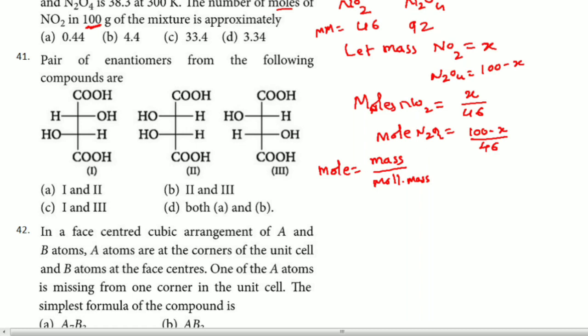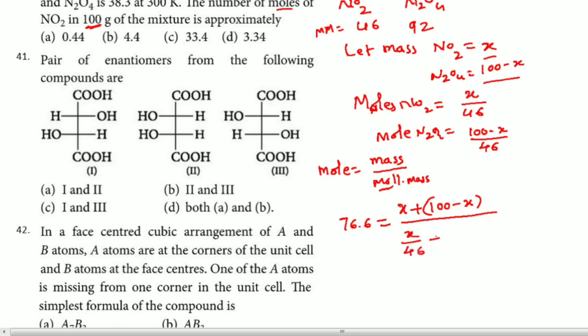Molecular mass I know. Here you can see, molecular mass I consider 38.3 into 2, right? So hence molecular mass you got as 76.6. Hence I can write this now, 76.6 is equal to total mass divided by total moles. Total mass is how much? X plus 100 minus X. Total moles is how much?